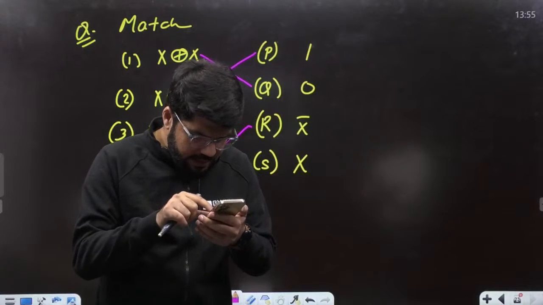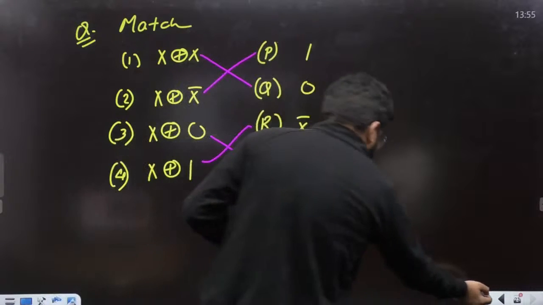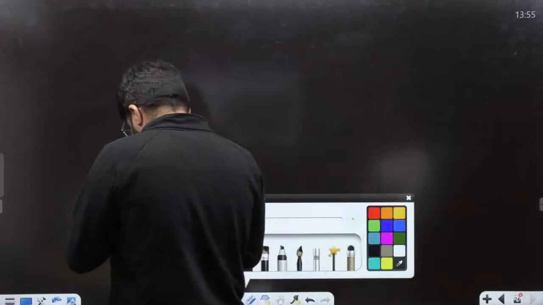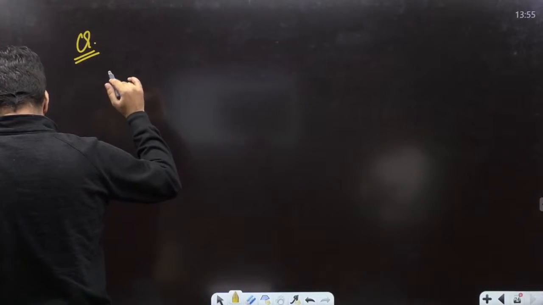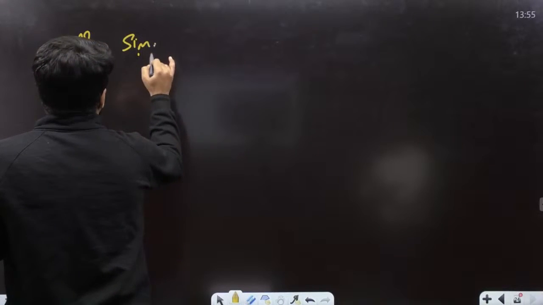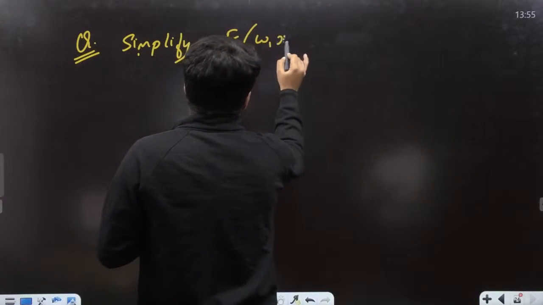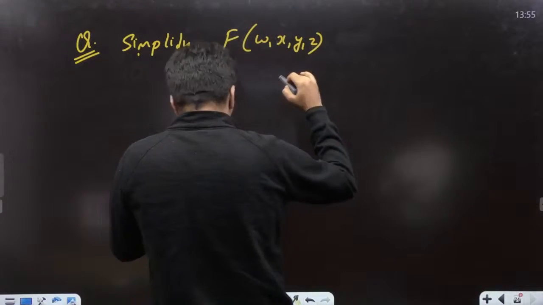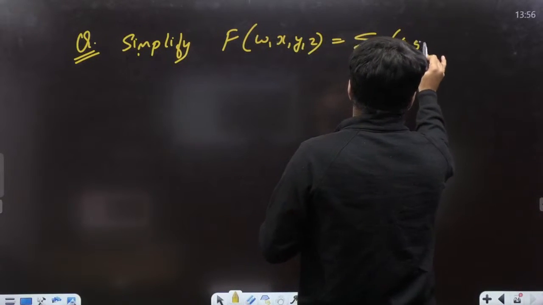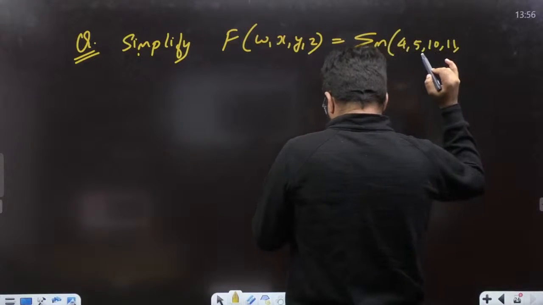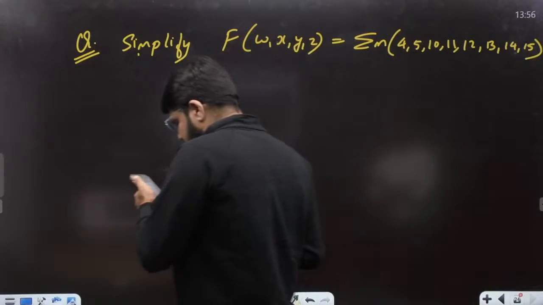Just a moment, let me search that. Okay, next one. Again, a simpler one here. What is given? Just simplify. A very fundamental K-map question. Simplify F(W,X,Y,Z), which is equal to the summation of the minterms 4, 5, 10, 11, 12, 13, 14, 15.